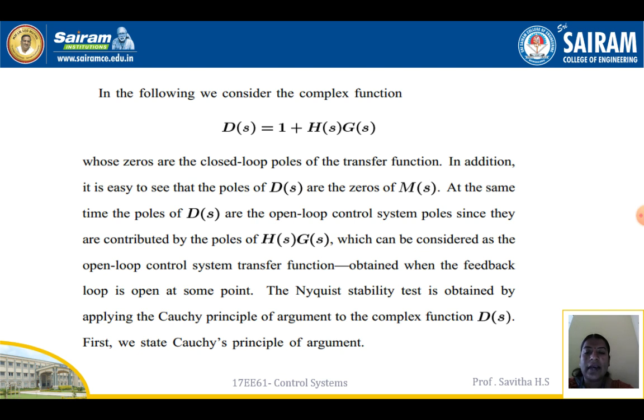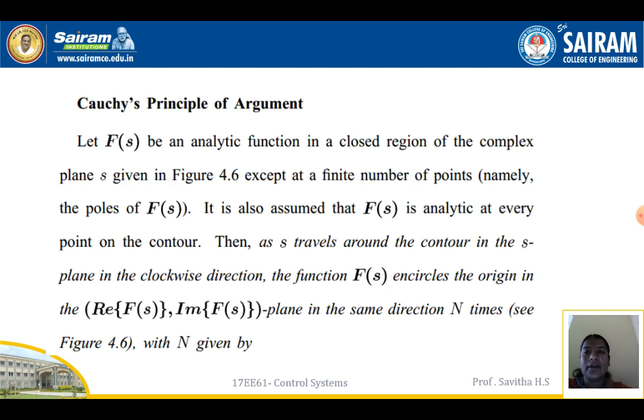First, we state Cauchy's principle of argument. Let F(s) be an analytic function in a closed region of the complex plane as given in the figure, except at a finite number of points. It is assumed that F(s) is analytic at every point on the contour.